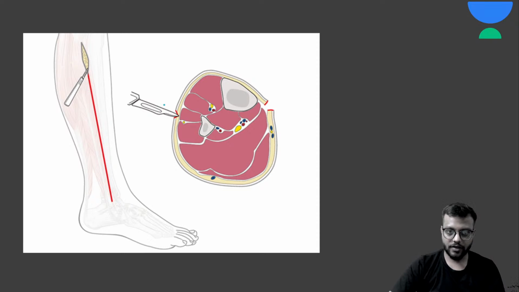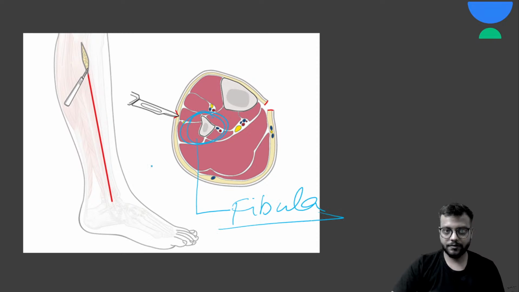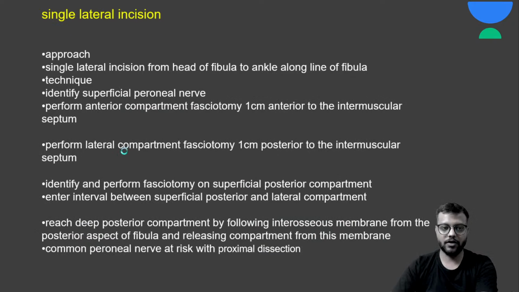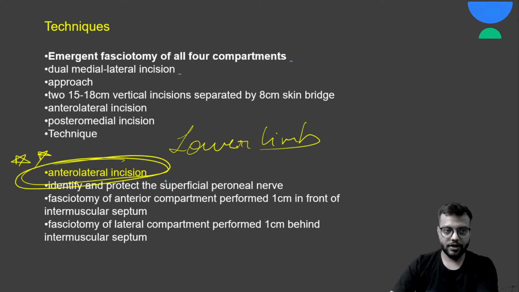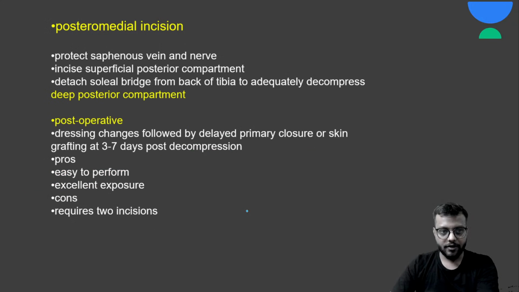Lateral aspect of the leg, here you can see this is your fibula. So if this is your fibula, at the lateral aspect you give the incision like this and the muscle will pop out and the pressure will be released. Okay, so anterior lateral incision. Here you only have to protect the superficial peroneal nerve. You don't need to study in that much depth. Just remember that the anterior lateral incision is the most common.